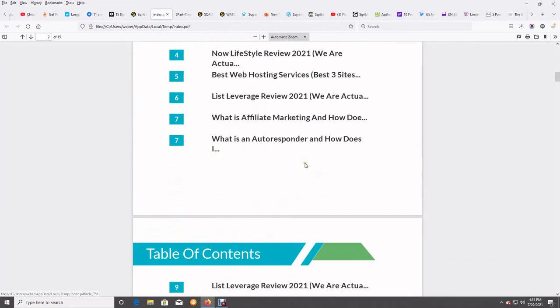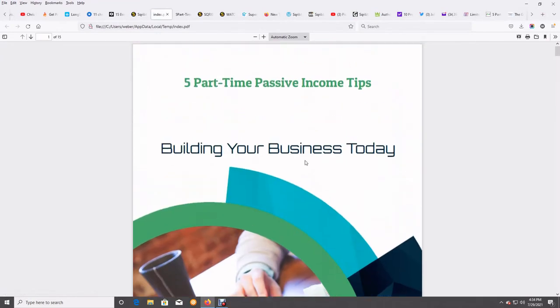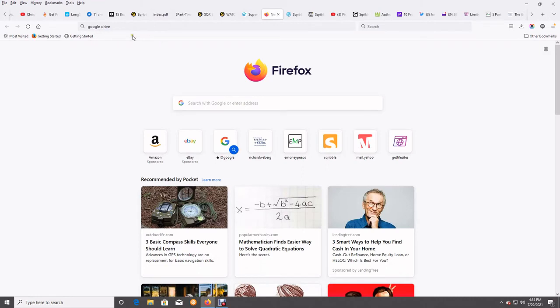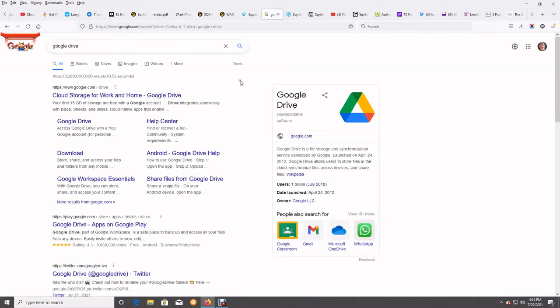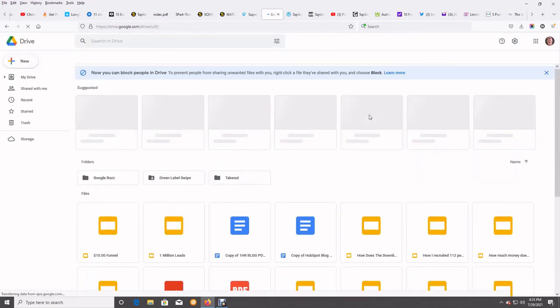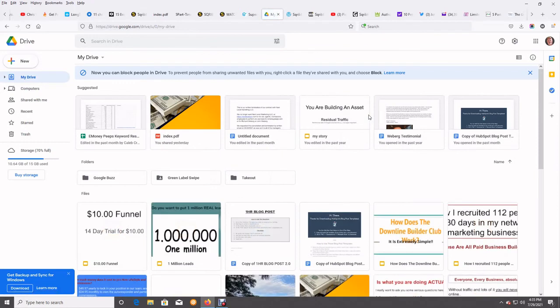Okay, so now, to get a link to this download, like when you make a lead magnet and after they subscribe to your email list they're taken to the thank you page with the place to do the download to get this report, to create a link for this that you can give to anybody, all you need is a Google Drive. Google Drive is free. If you've got a Gmail account, you've got a Google account; get one otherwise. I'm just going to go to Google Drive. I'm in Google Drive right now.